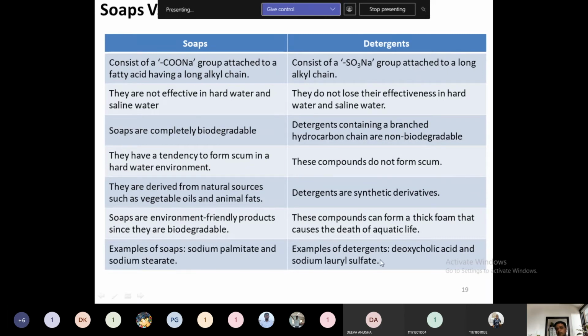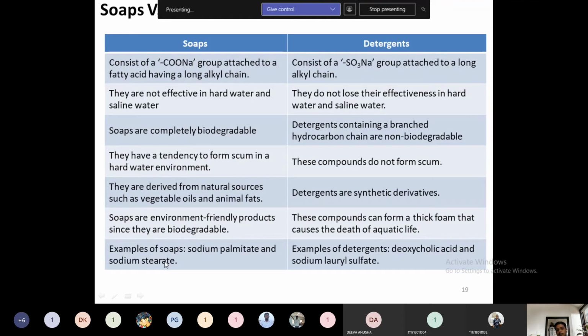Okay, the next one, when we observe the shampoo sachet, sodium lauryl sulfate will be the major composition in the sachets. For tomorrow's task, or the next class task, just open a new soap and observe that particular pouch. In that pouch there will be a total fatty matter. It may not be present in full form, but TFM will be there. It is nothing but total fatty matter. You have to observe how much total fatty matter is used in your particular soap.